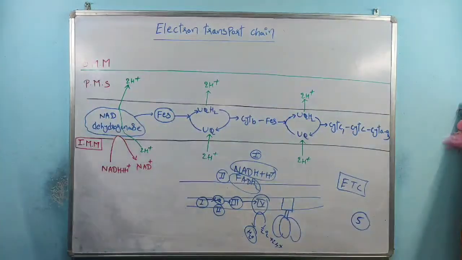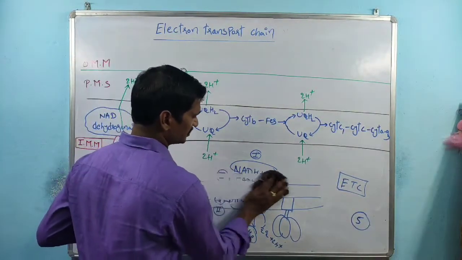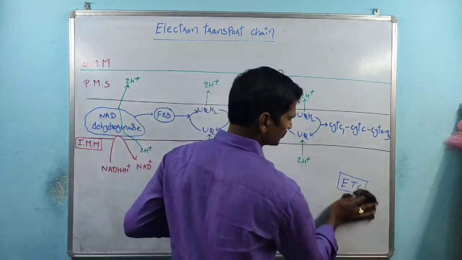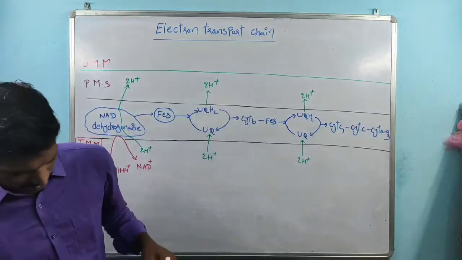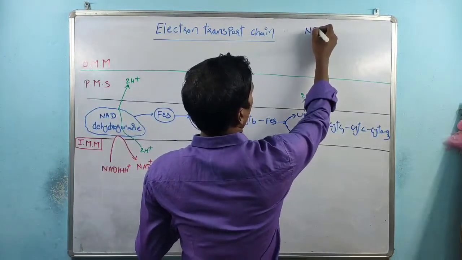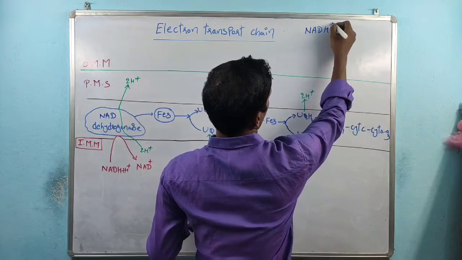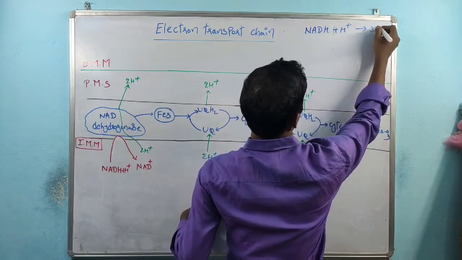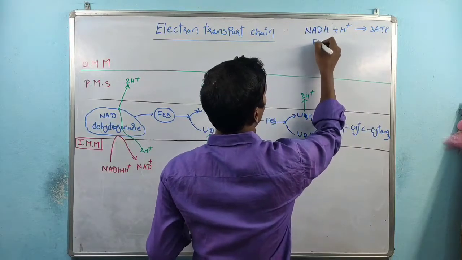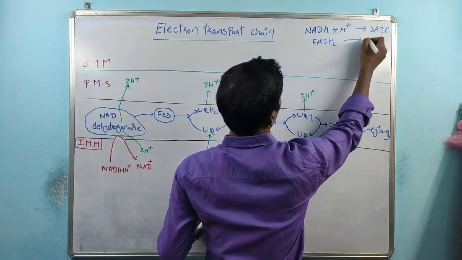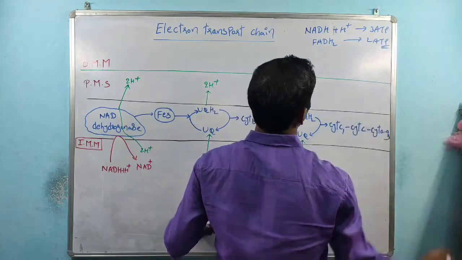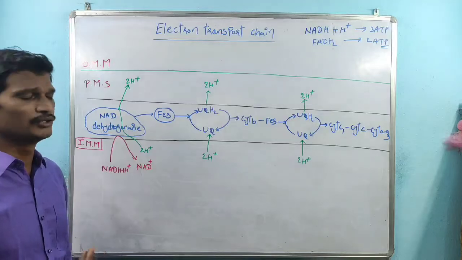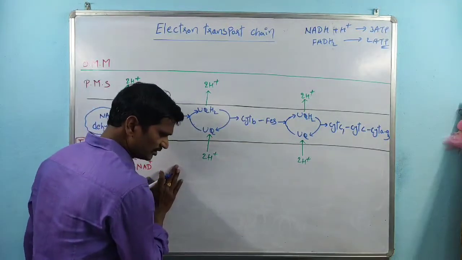So how does ATP synthesis take place? We already discussed within the TCA cycle that NADH plus H plus is equal to 3 ATPs, and FADH2 is equal to 2 ATPs. How can you say NADH plus H plus is equal to 3 ATPs and FADH2 is equal to 2 ATPs? This is the main concept.